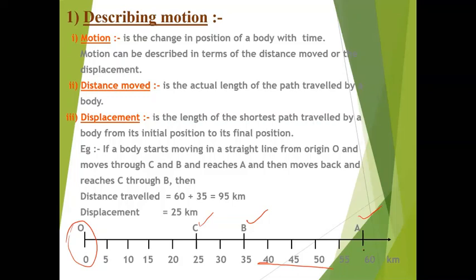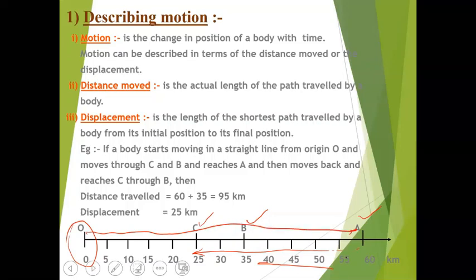Actually, your journey has not finished yet. You have come to A. Now you are moving back. And when you are moving back from A, you have come to C. That means your journey is this one and this one. So the total distance will be OA plus AC.